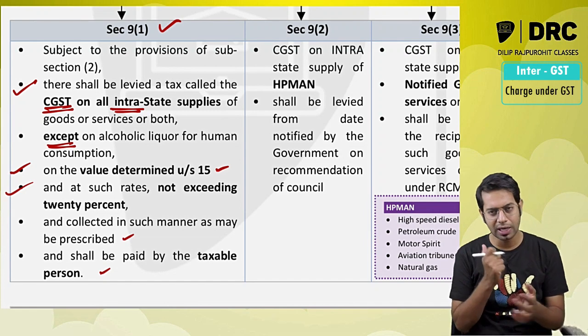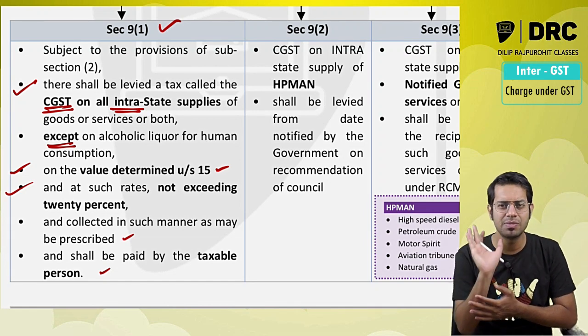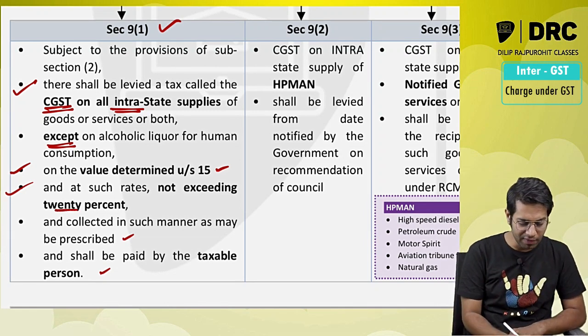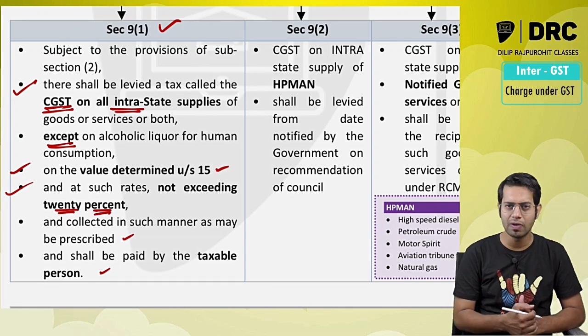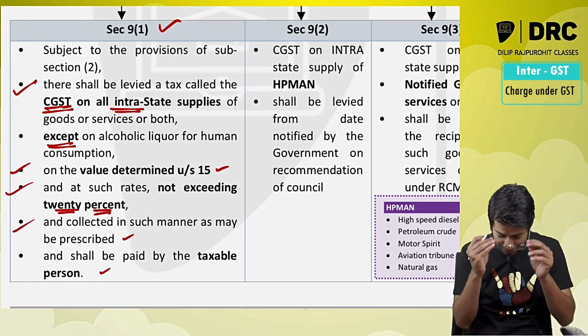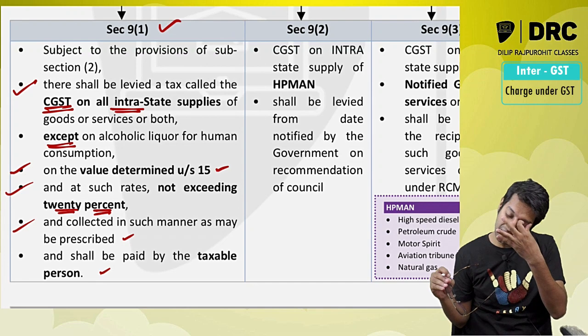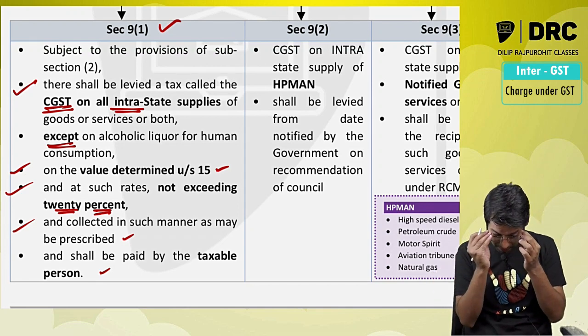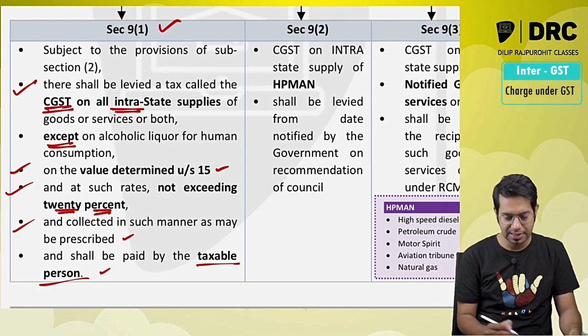Okay, sir, at what rate will I have to pay? At such rates as may be notified by the government, but whatever rate is notified by them should not exceed 20%, and it shall be collected in such manner as may be prescribed. And it shall be paid by whom, sir? It shall be paid by a person called a taxable person.